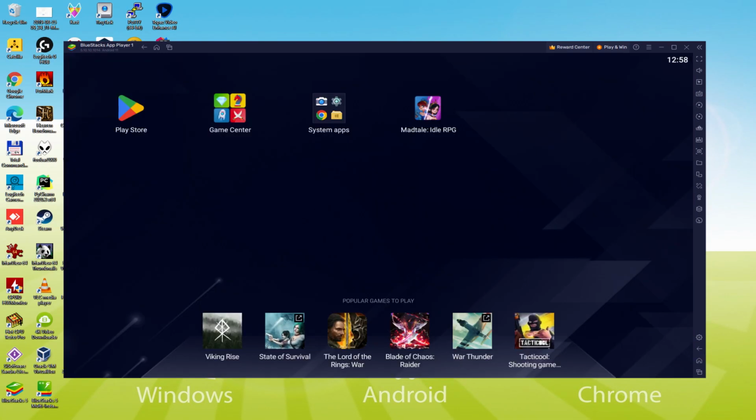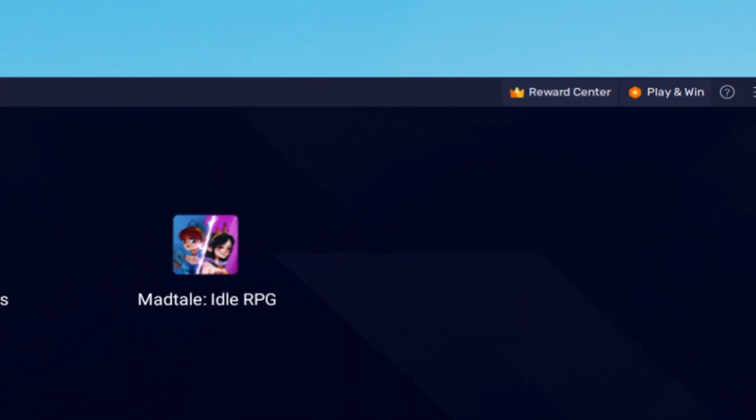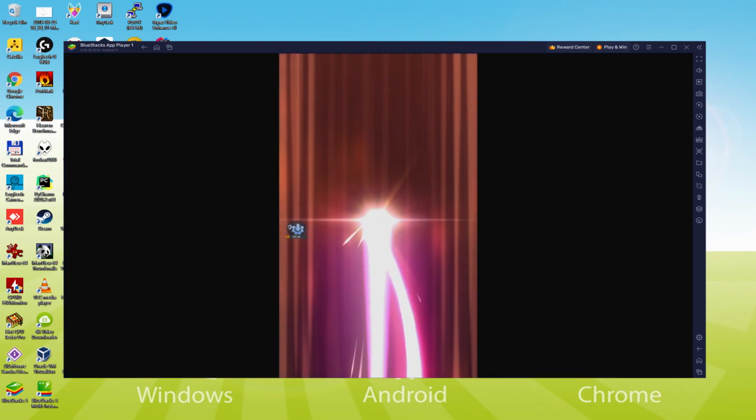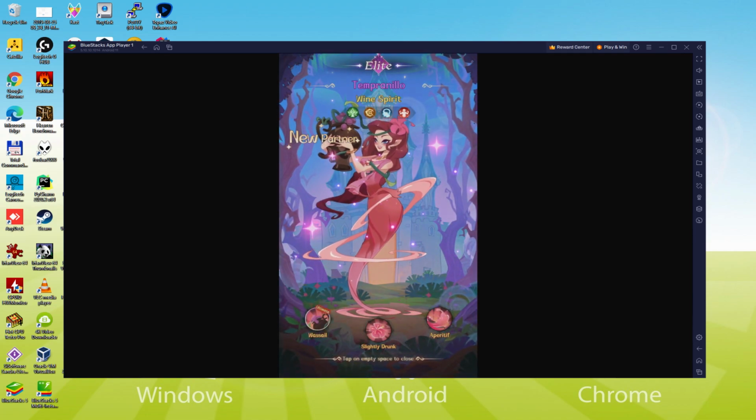I am presently on the emulator desktop, and we are preparing to just click on the fresh Madtale app icon that's been provided. That game is started for the very first time. Now there we end up with it. I am able to press anywhere on the screen and also make use of the keyboard.